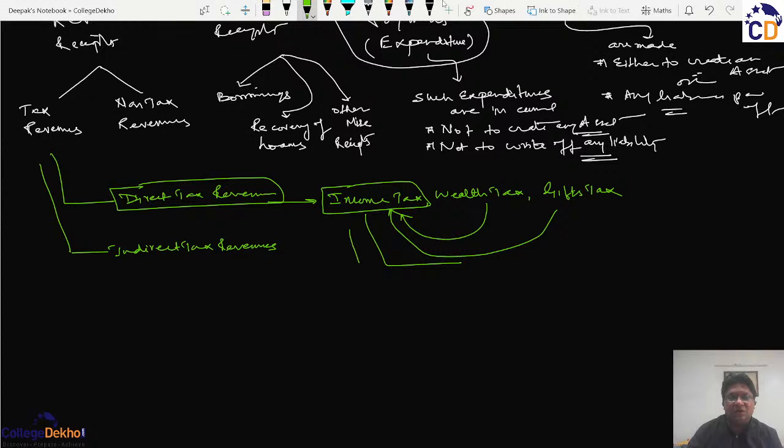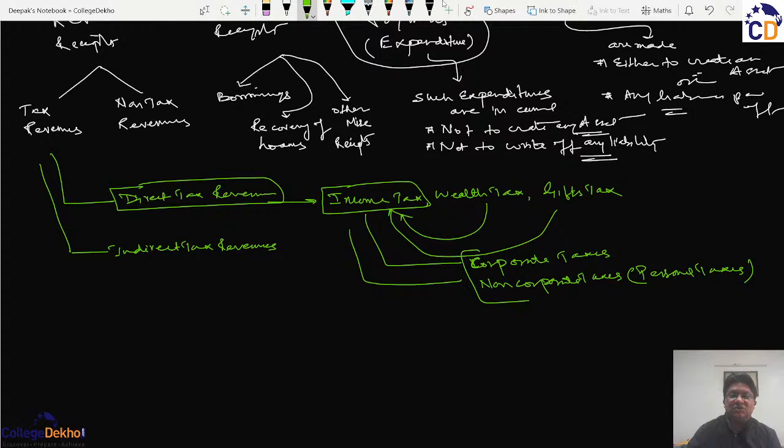and this income tax revenue can either be collected from the corporates known as the corporate taxes, and from other non-corporate bodies known as non-corporate taxes, also known as personal taxes.